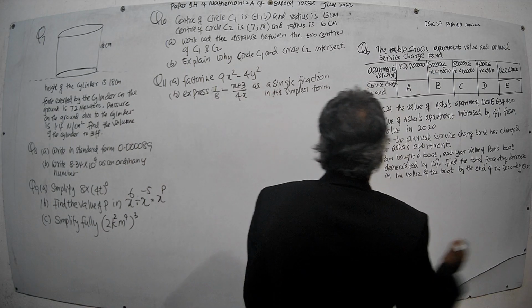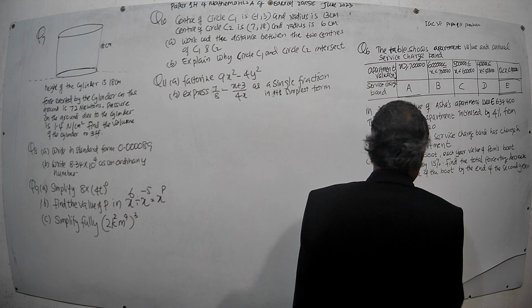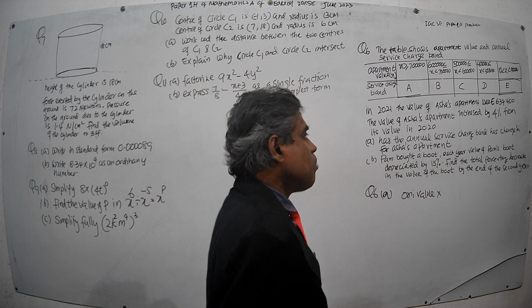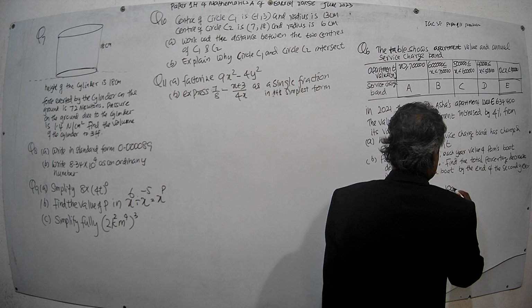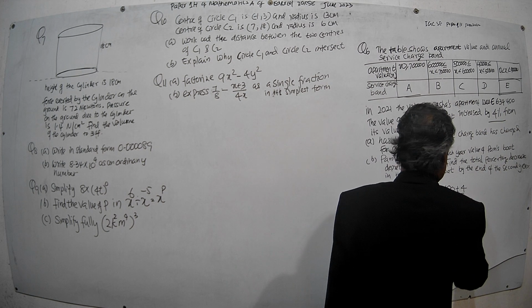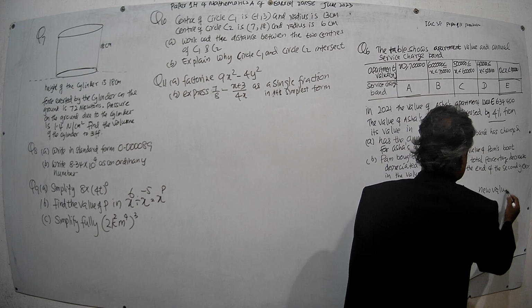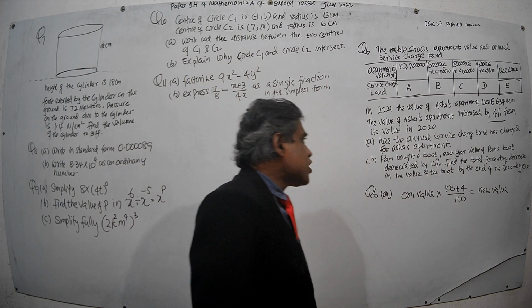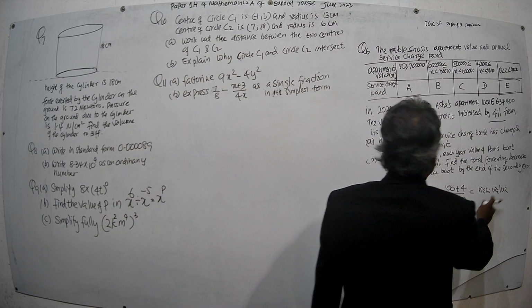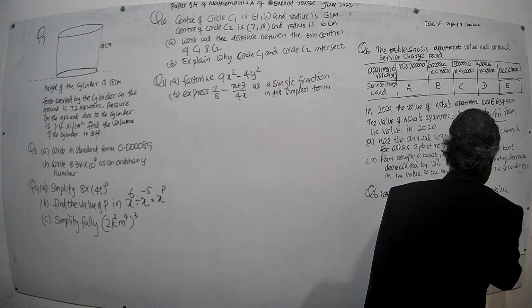Question 6 part A. We know that when increasing by a percentage: original value times (100 plus percentage) divided by 100 equals new value. 2021 is the new value because it comes after 2020, and the 2021 value has been given: 634,400 euros.